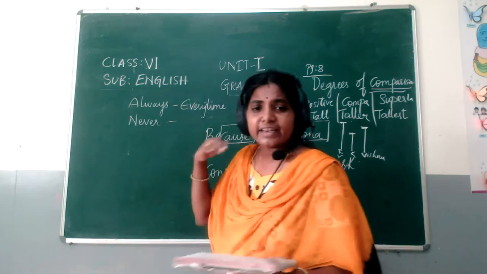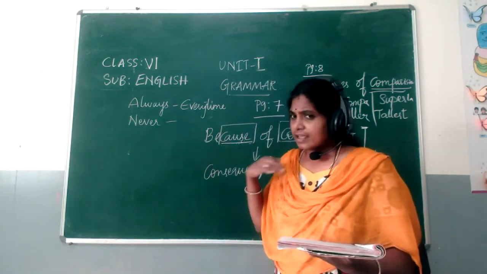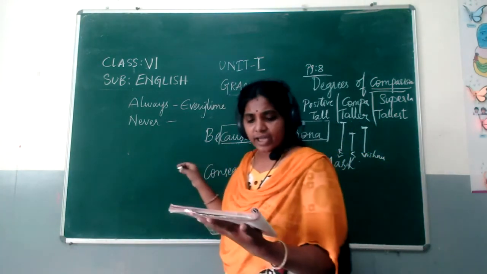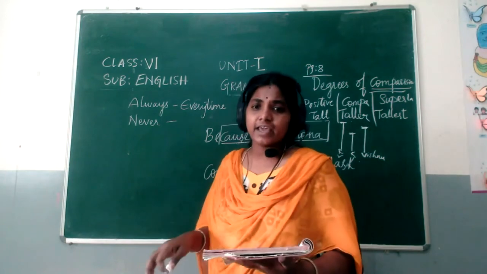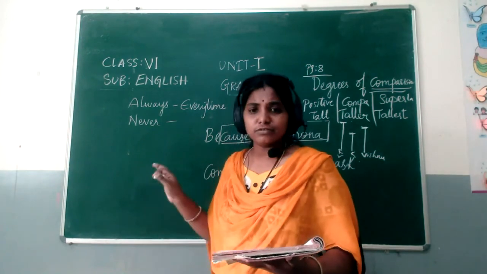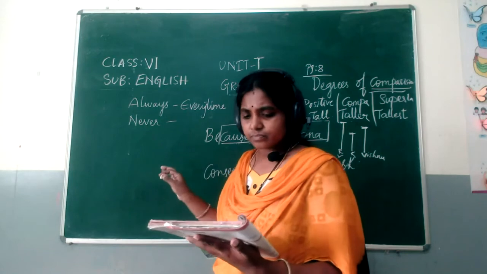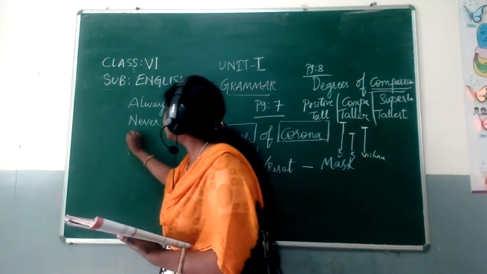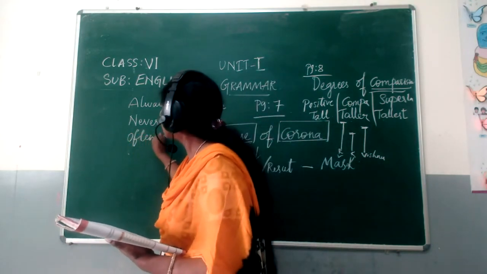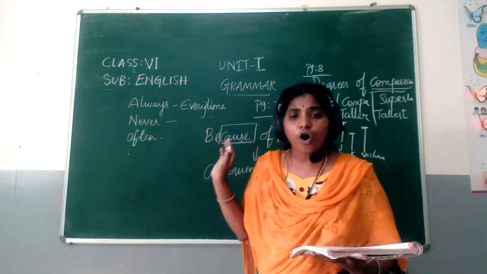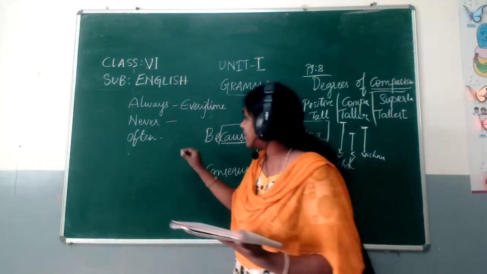Never means it never happens. In Hindi, kabhi nahi. In Telugu, eppudu kaadu. Okay, never. Next one is often. Often means quite often, repeatedly.